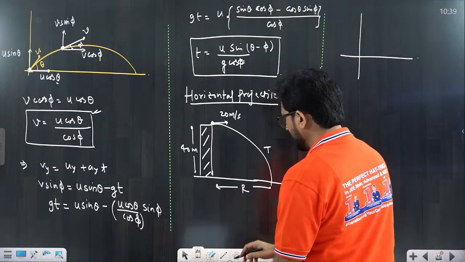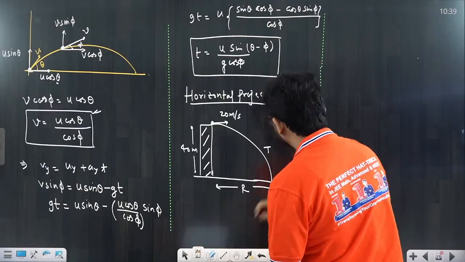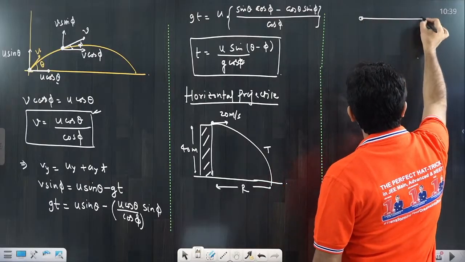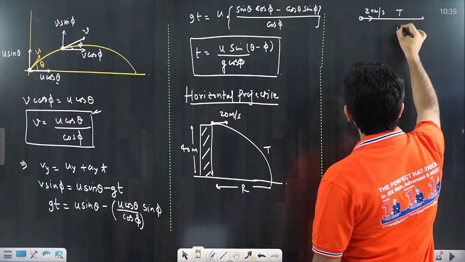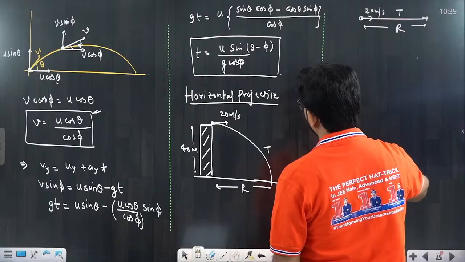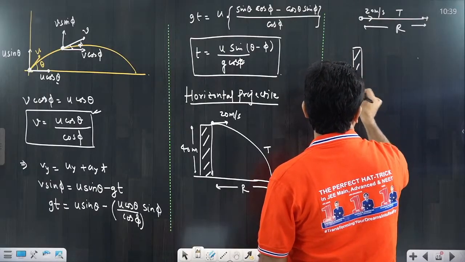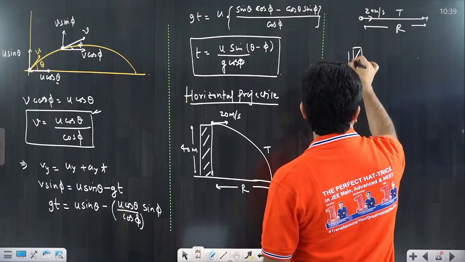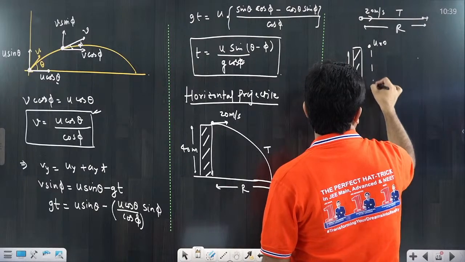One is horizontal motion, it is moving with the speed of 20 meter per second. Suppose for time t, that is the range, I am saying R. And second is the vertical motion. It is just dropping from the tower, the 40 meter. Because in vertical motion the initial velocity is 0, it is just coming down.